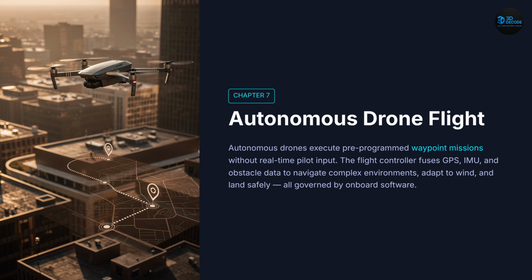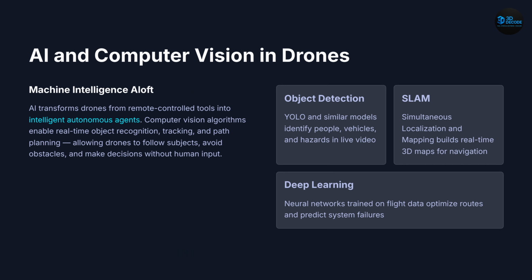Next, autonomous drone flight. Autonomous drones can execute missions without constant pilot control. The flight controller combines GPS data, IMU measurements, obstacle sensing, and AI algorithms to navigate independently. Waypoint missions allow drones to follow predefined flight paths automatically. Modern systems can even adapt dynamically to wind, terrain, and unexpected obstacles during flight.